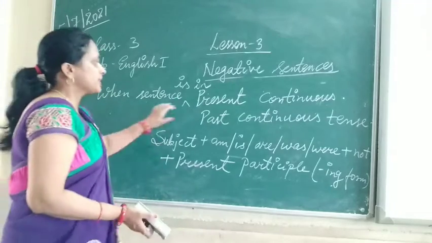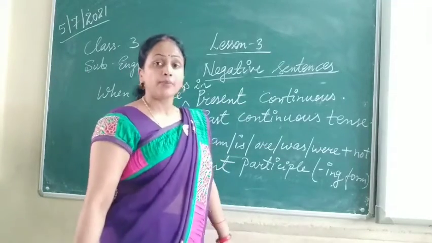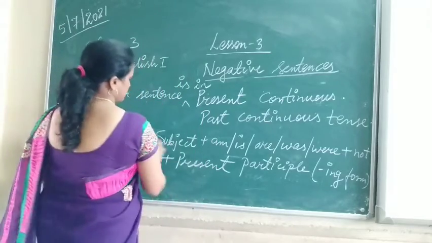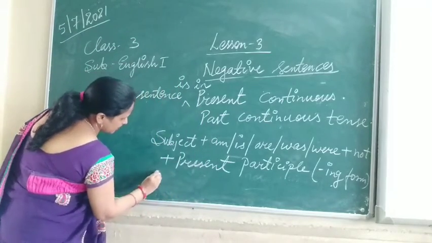So this is in which tense? This is the present continuous tense. I am driving my car.